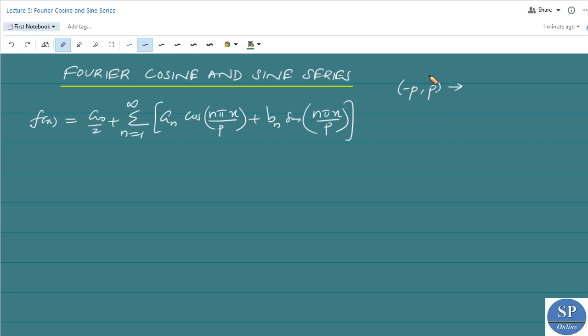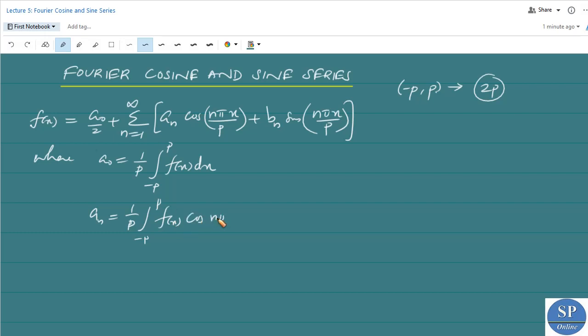Here the length of this interval is 2p, right? Where the Fourier coefficients are a naught is equal to 1 by p into integral minus p to p f of x dx. An is equal to 1 by p into integral minus p to p f of x into cos n pi x by p dx, and bn is equal to 1 by p into integral minus p to p f of x sin n pi x by p dx.